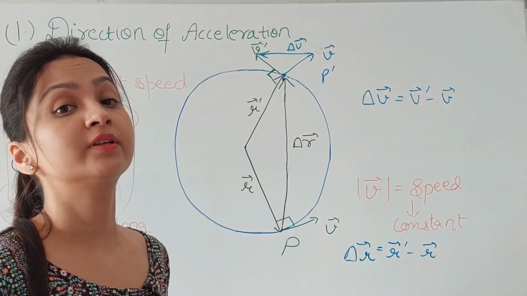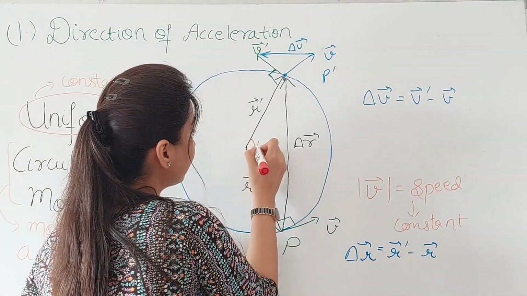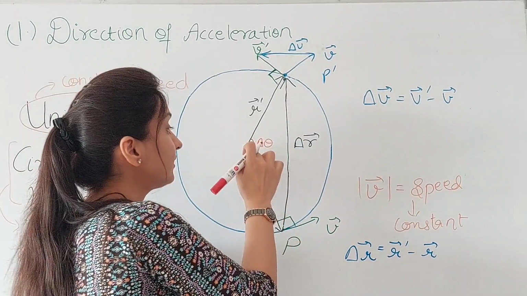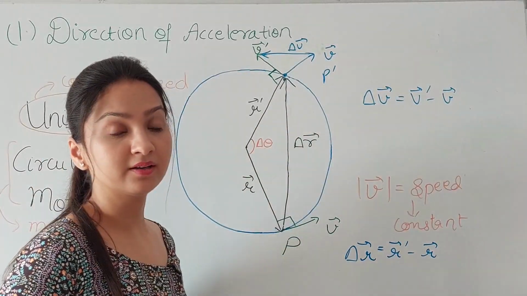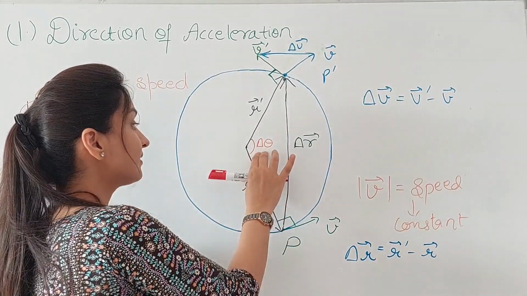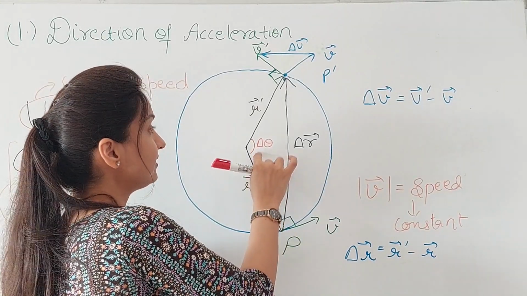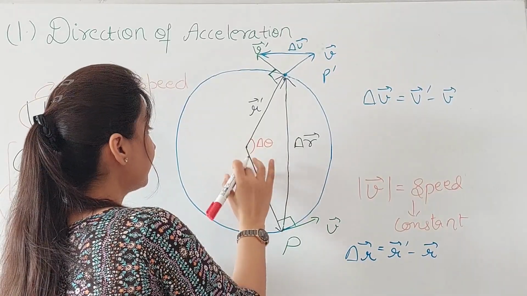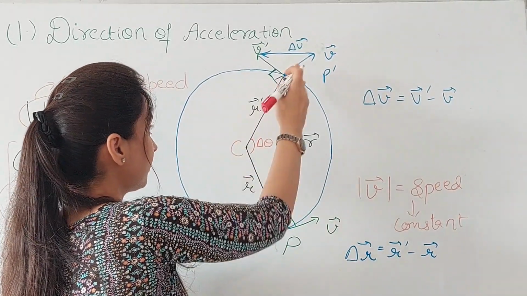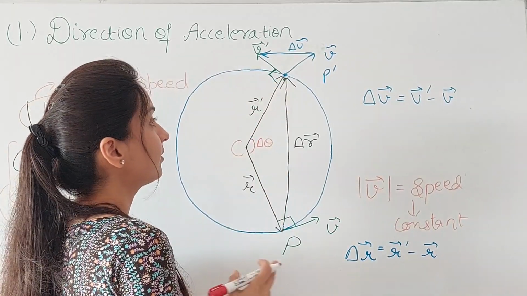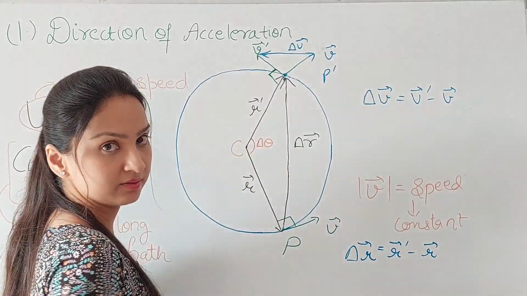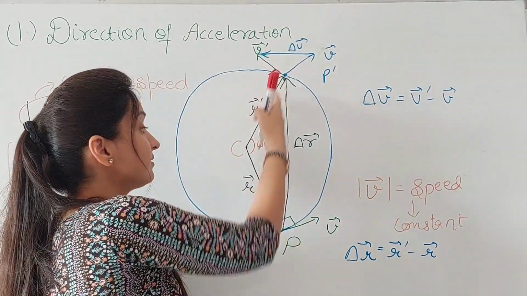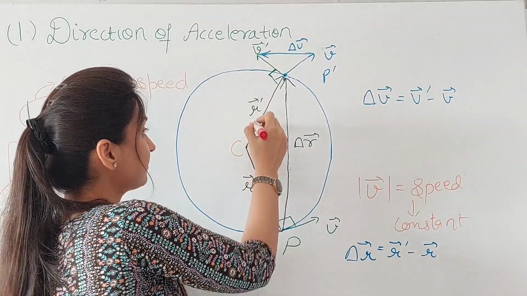Okay, so now before proceeding further, let me define this angle as delta theta. Okay, and you know that the sum of the angles of a triangle is 180 degrees. So if I'm taking this in radians, that means that the sum of this and this should be pi. 180 degrees is pi radians. So, okay, let me mark this point as C. So when I'm talking about this triangle, I'm talking about the triangle CPP dash. I have named this triangle. Okay, so this angle is delta theta, and you know that this is an isosceles triangle.